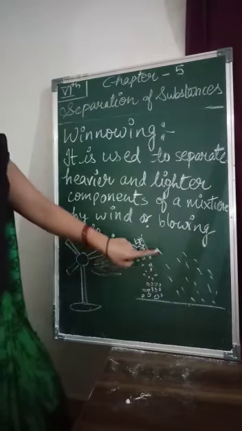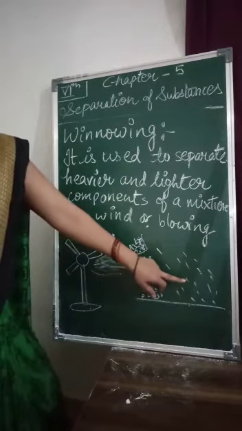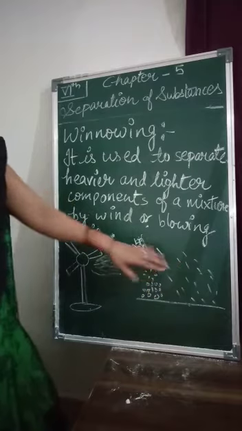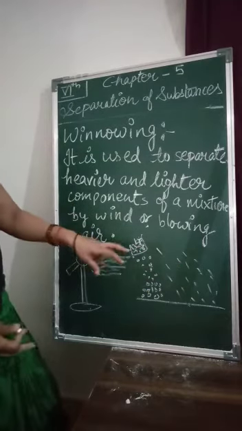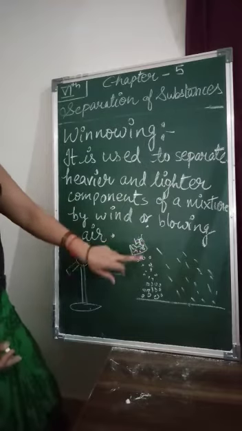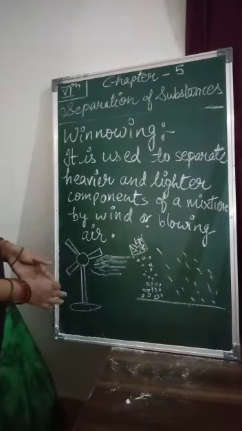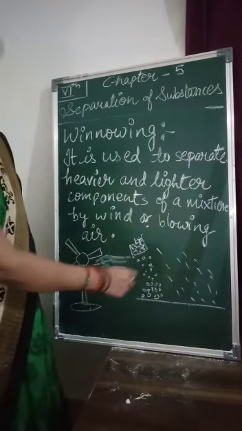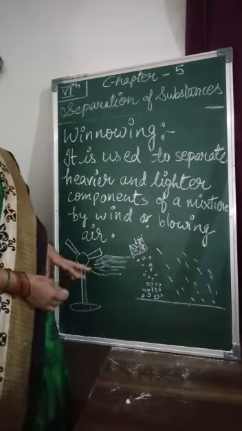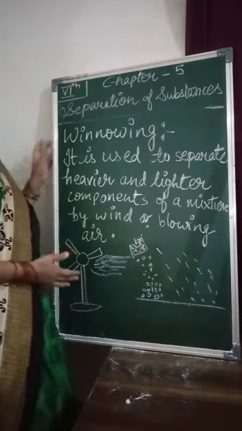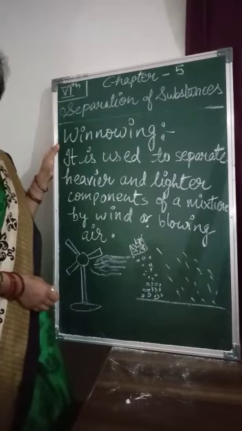The husk particles are carried away by the wind, and the grain is separated and forms a heap nearby. By this method, the separated husk is used for many purposes, as you know that it is also food for the cattle. So this is the process of winnowing. Later we will discuss some other methods of separation. Okay, thank you.